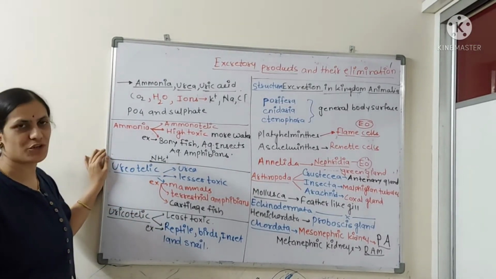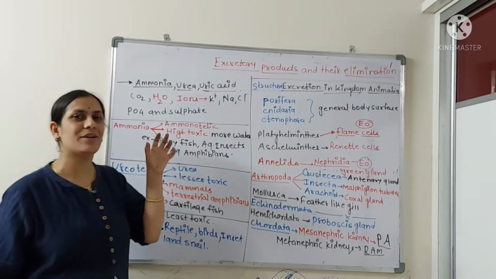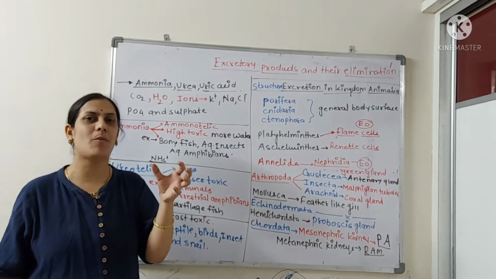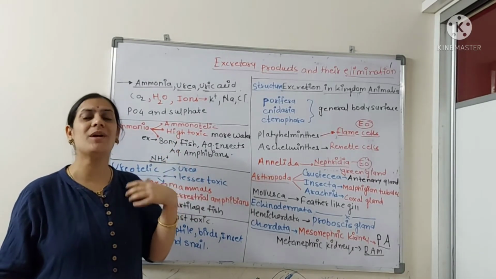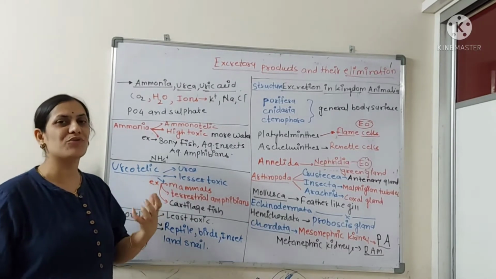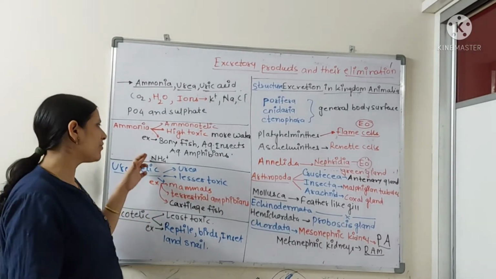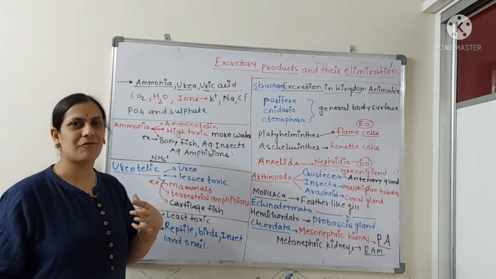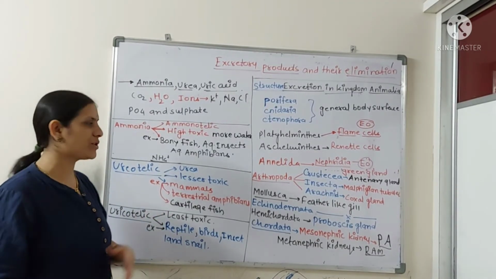Actually, what are these bony fishes doing? They are removing the nitrogenous waste in the form of ammonium ions, because their kidneys won't be helping them much to remove the ammonia as it is. So in the form of ammonium, through the surface they will be removing the nitrogenous waste.